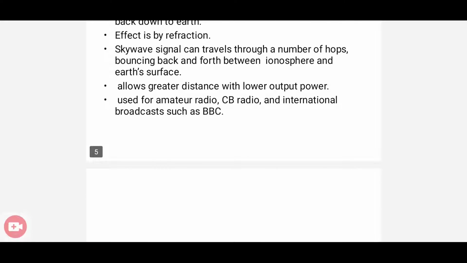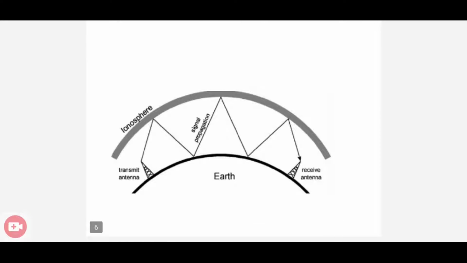So skywave propagation is like this. We have the Earth's surface, and the upper atmosphere part is the ionosphere. We have a transmitting antenna, and the signal is transmitted from it and reaches the ionosphere. At the ionosphere, it bounces back to Earth's surface. So the signal propagates in a zigzag fashion to reach the receiving antenna.